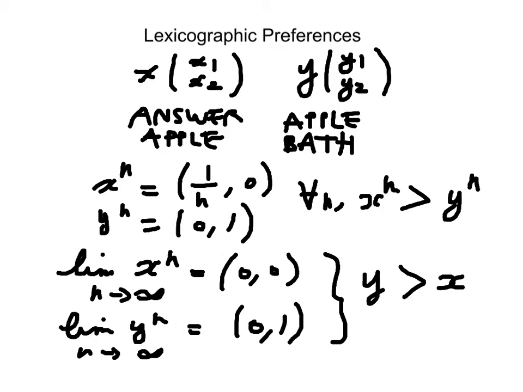Just a concluding thought, by the way. The reason that we want to impose this continuity property is that we want to be able to draw indifference surfaces. We want to be able to say that two different bundles are ones we are indifferent between. With the lexicographic preference relation, you can see that no two bundles are ever found on the same indifference surface.